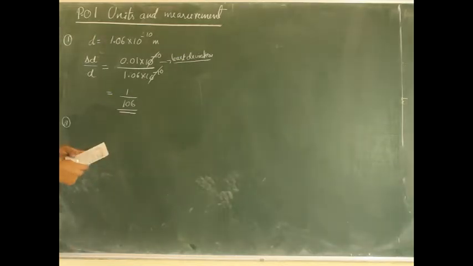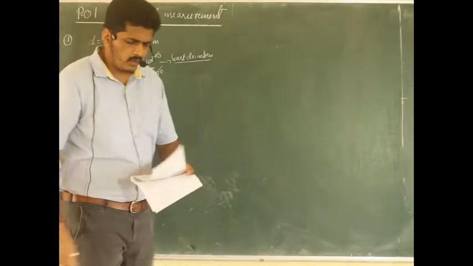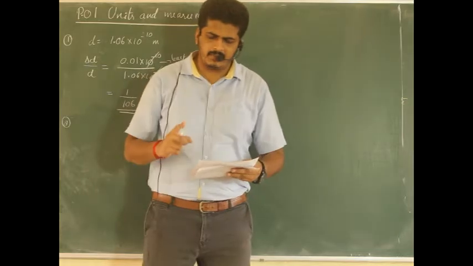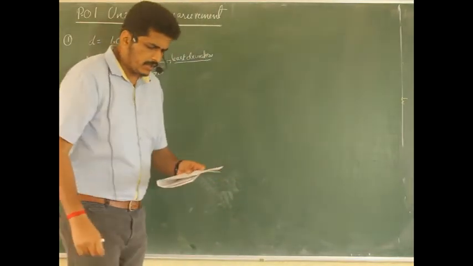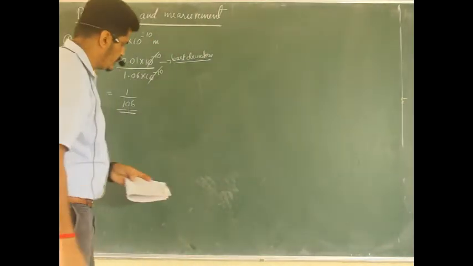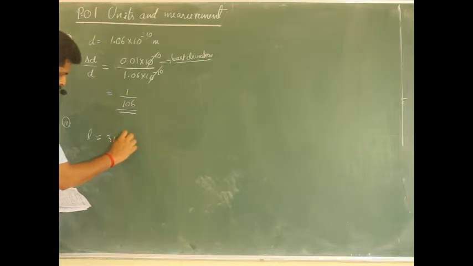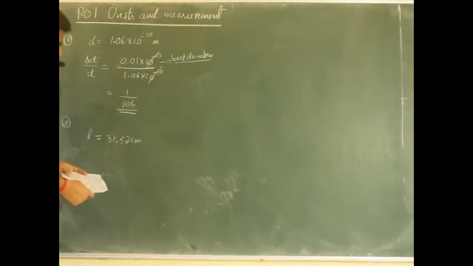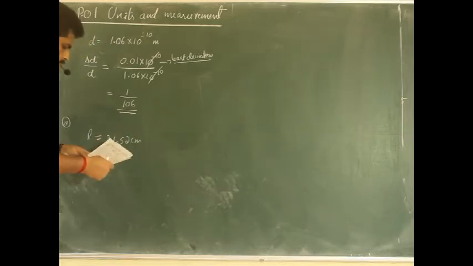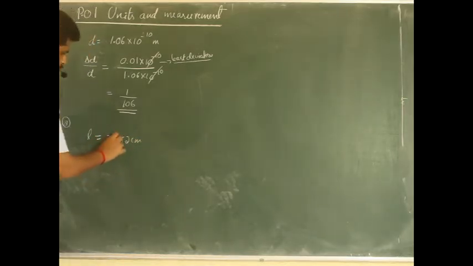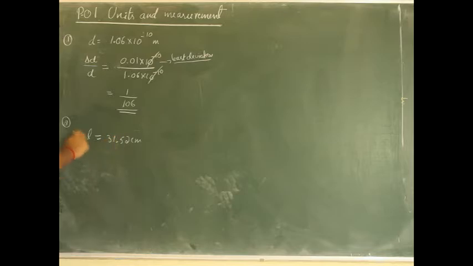Second question is, length of the rod is measured as 31.52 centimeter. Graduation on the scale are up to. So length is given. L is equal to 31.52 centimeter. And graduation on the scale are up to. So they have used one particular instrument to measure this length. And you can see 31.5 it is written.